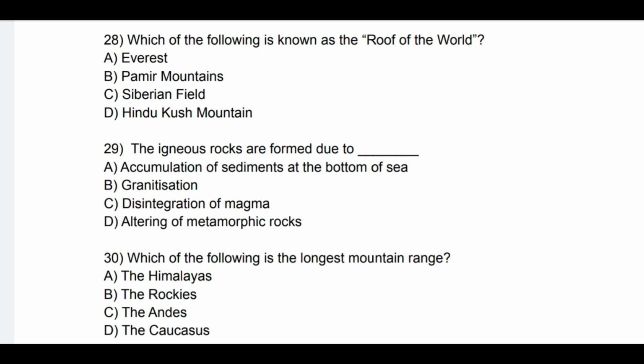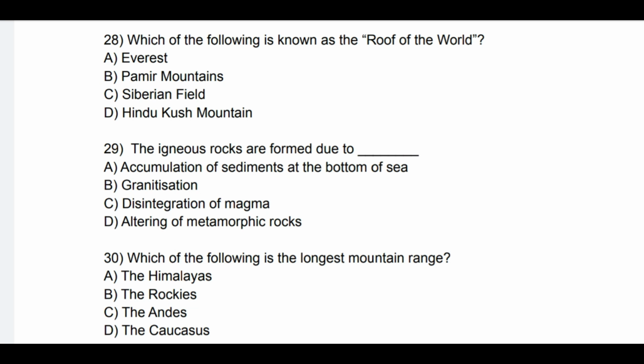Question number 29. The igneous rocks are formed due to. See the options: A. Accumulation of sediments at the bottom of sea, B. Granitization, C. Disintegration of magma, and D. Altering of metamorphic rocks. So correct option is B. Granitization.